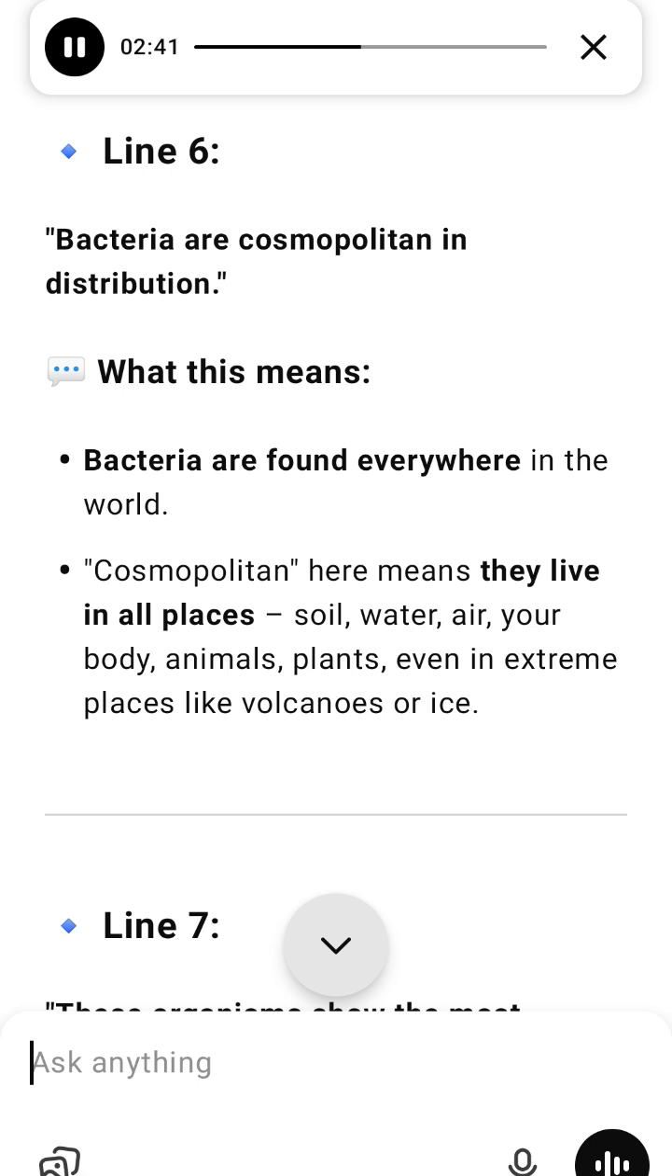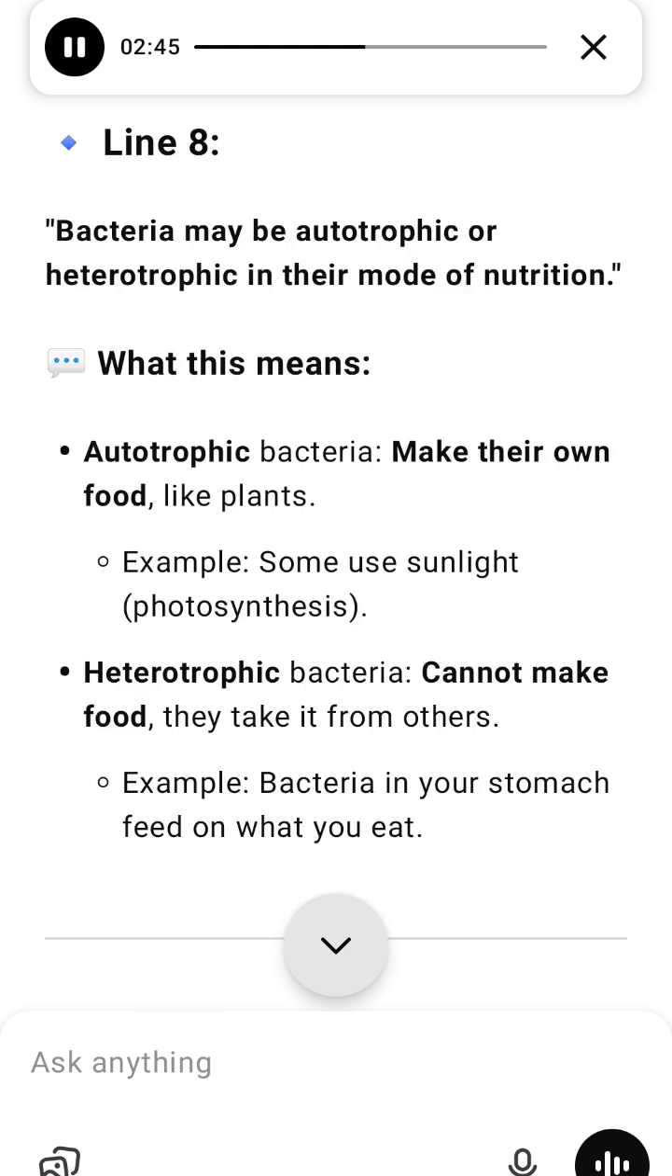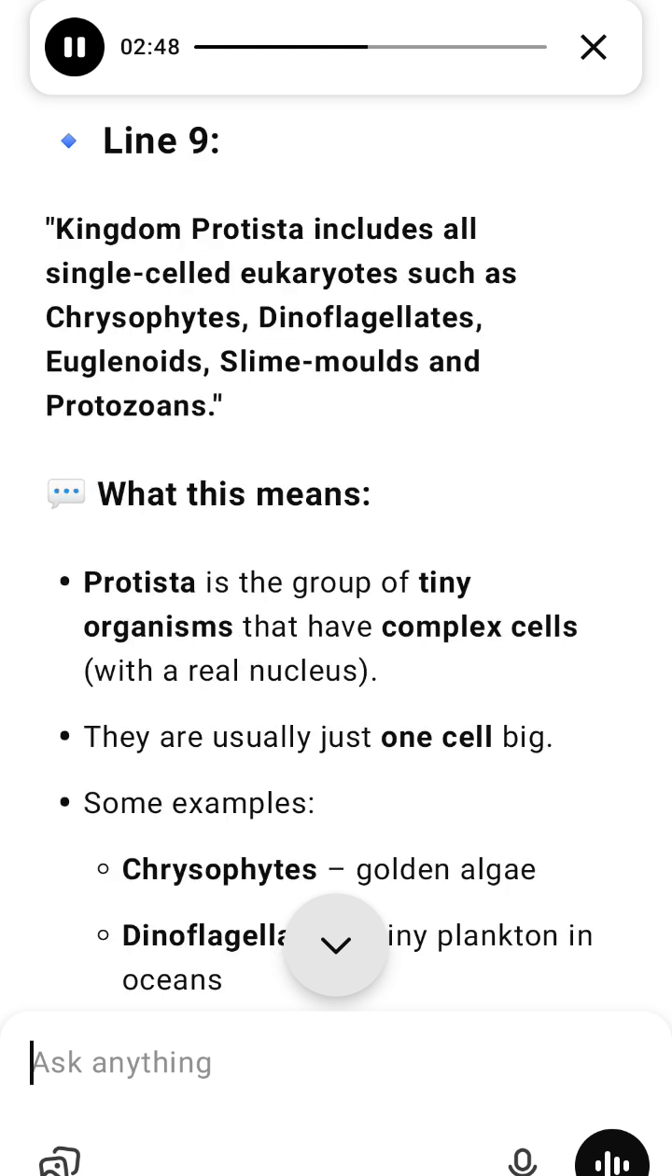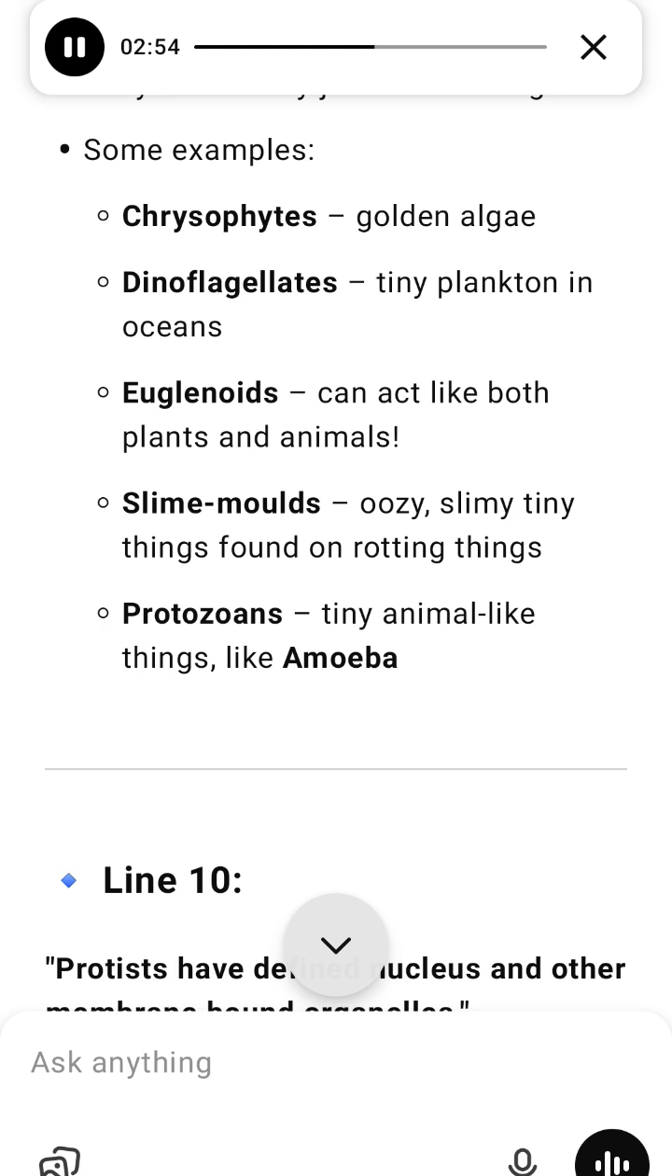Monera, bacteria, made of one single simple cell. No real nucleus, their DNA floats around in the cell. Includes bacteria and cyanobacteria, blue-green algae. Found everywhere in water, soil, air, human bodies, even volcanoes and ice. Can be autotrophic, make their own food. Heterotrophic, get food from outside. Very diverse metabolism, many ways of breaking down food.